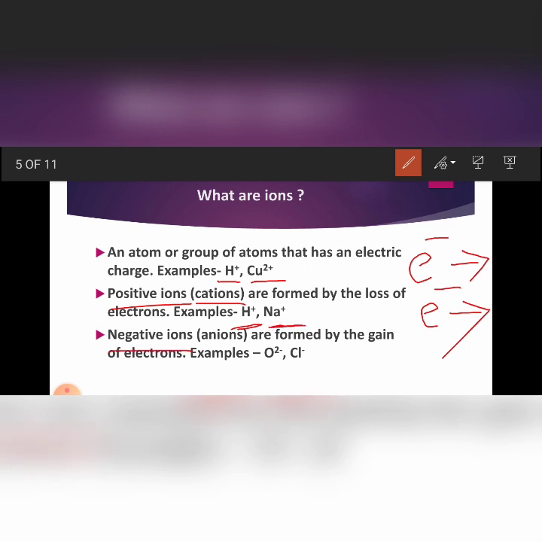Next one is the negative ion. Negative ions are also called anions, and anions are formed by the gain of electrons. If an atom or group of atoms gains or accepts one negatively charged electron from any other atom, then it becomes negatively charged. Like oxygen gains 2 electrons and becomes the O2- ion. Chlorine accepts one negatively charged electron from another atom and becomes the chloride ion, that means the Cl- ion.